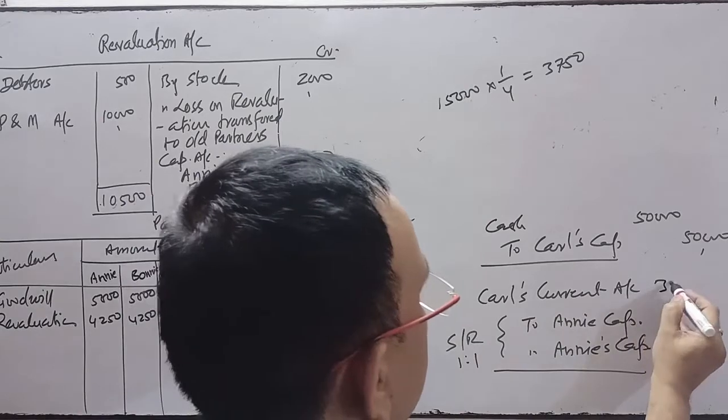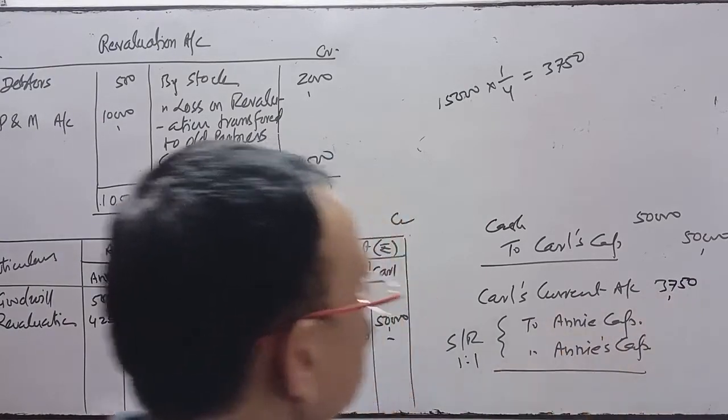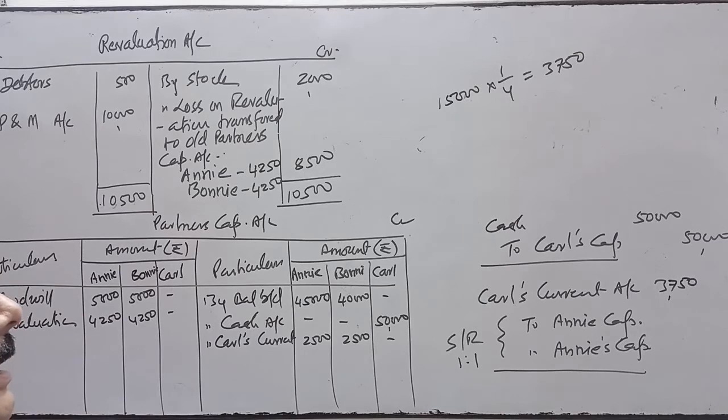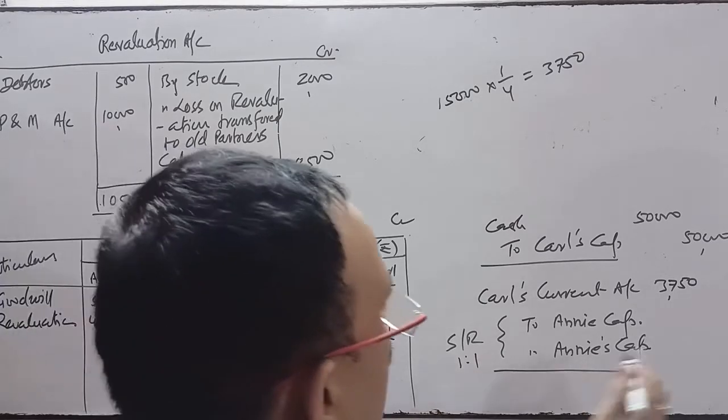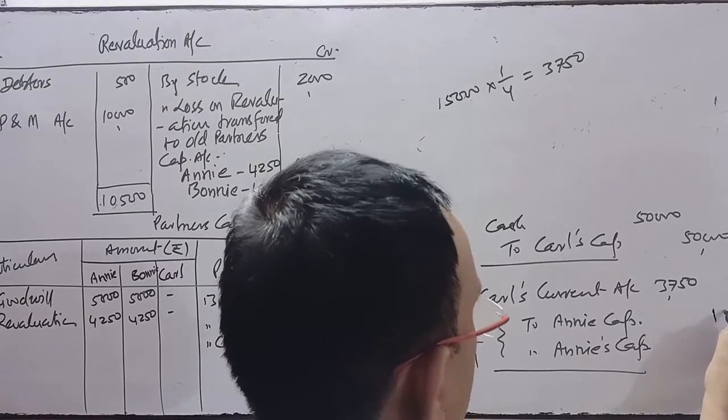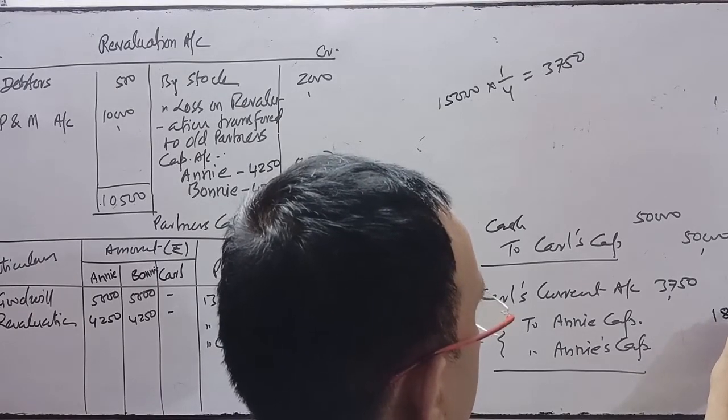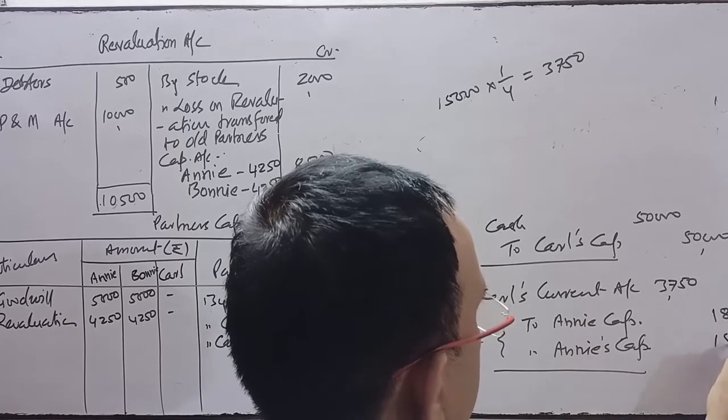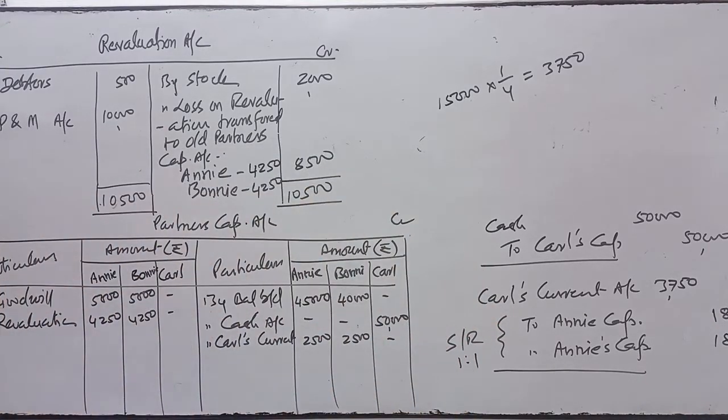So 3,750 Carl's current account will be debited, and this amount will be transferred to the partners' capital accounts in their sacrificing ratio 1:1, so 1,875 and 1,875. Is it clear? So this will be posted this side by Carl's current account, 1,875 and 1,875. Is it clear? Yes.